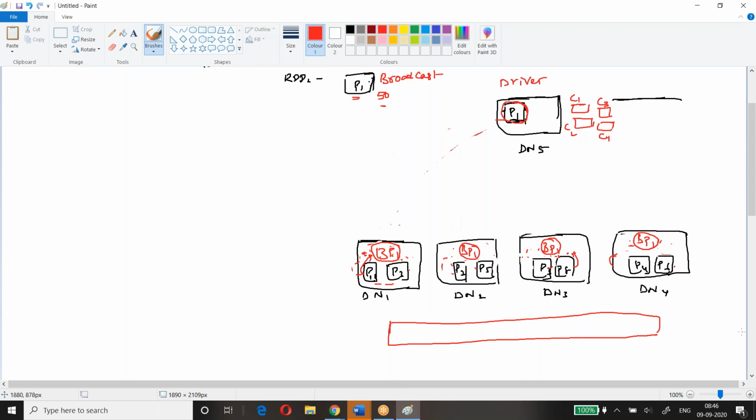Ravi, it's split into C1, C2, C3, right? But here BP1 is only sharing, I mean, it will club together when it becomes a full data set. Here C1, C2, C3, C4 are split, right?